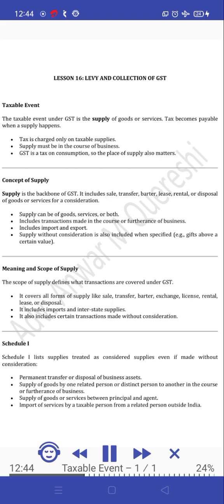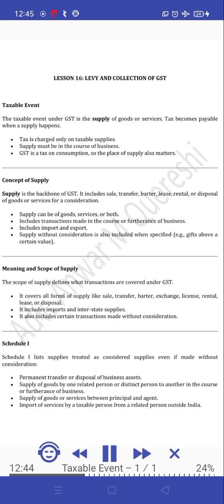Lesson 16. Levy and collection of GST. Taxable event. The taxable event under GST is the supply of goods or services. Tax becomes payable when a supply happens. Tax is charged only on taxable supplies. Supply must be in the course of business. GST is a tax on consumption, so the place of supply also matters.